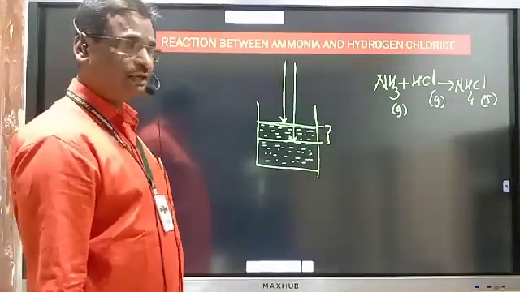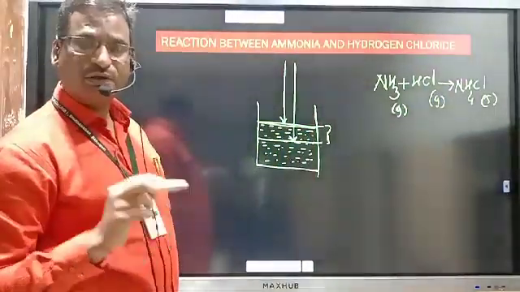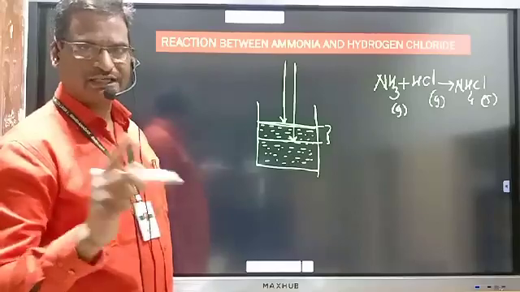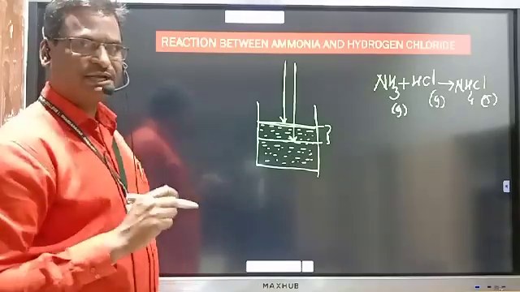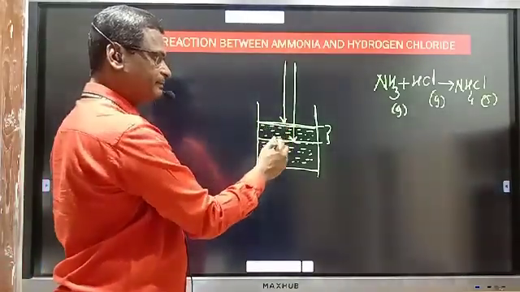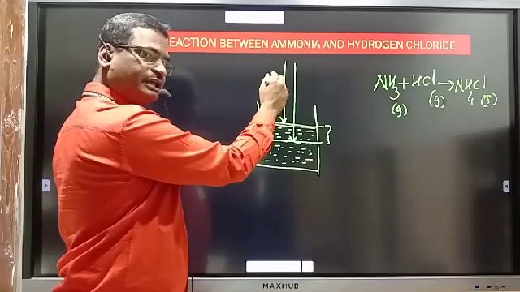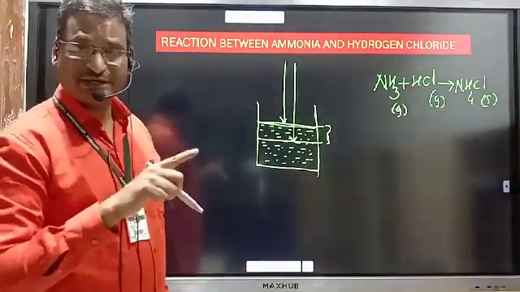Now can you tell me, whenever gaseous state is converted to solid, is it compression or expansion? Compression takes place and surrounding has done work on system. In the first case, what have we studied?